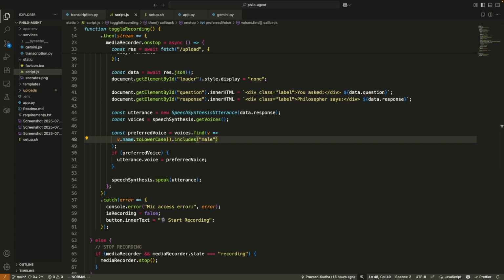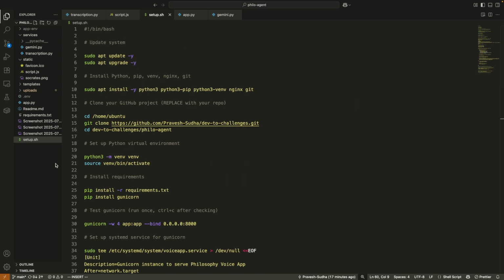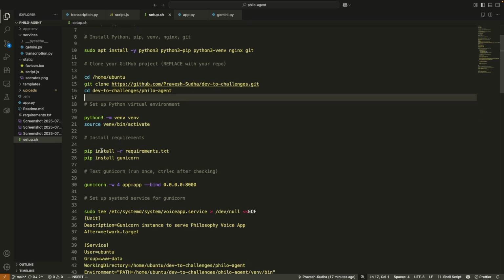So that's it. And to deploy everything on EC2 instance, I wrote a fully automation script using Bash. So here it is, setup.sh. So in this, we first update the system and install the required packages, which include Python, pip, Nginx, and Git. Then we clone our GitHub repository. This is the GitHub repo URL. Then we set up Python virtual environment and install the dependency. Here you can see that, pip install requirements.txt.